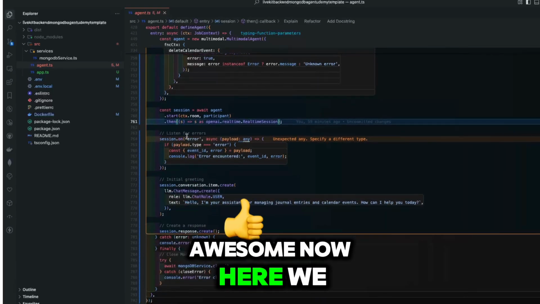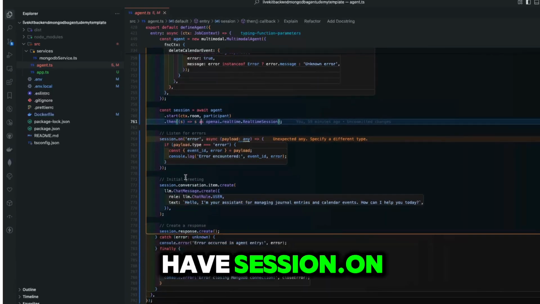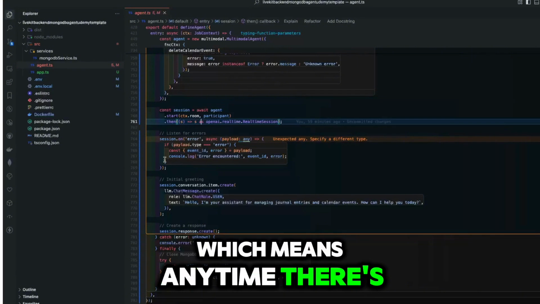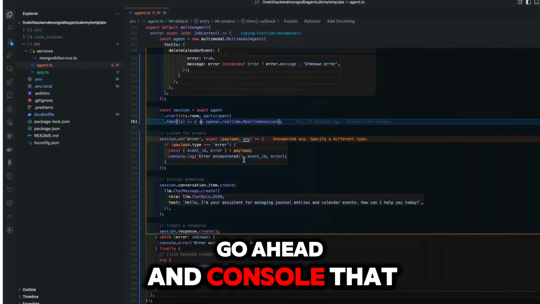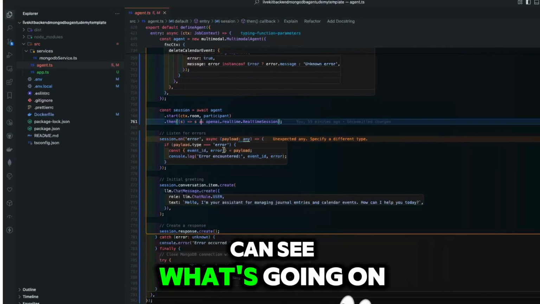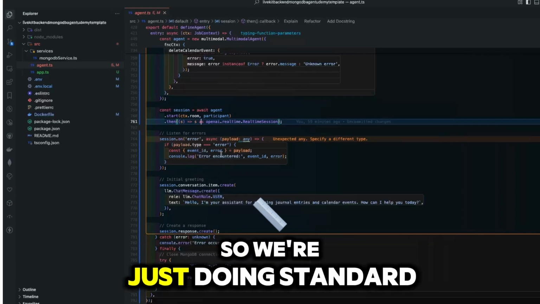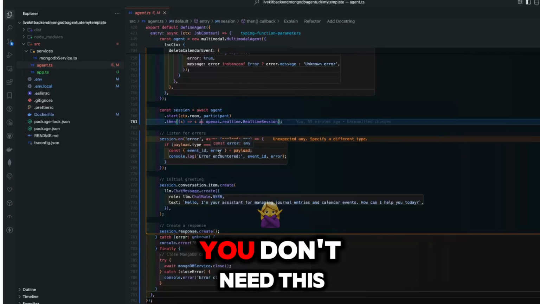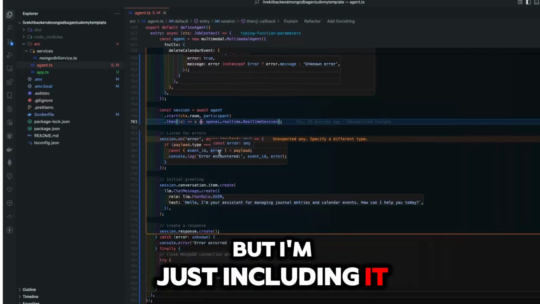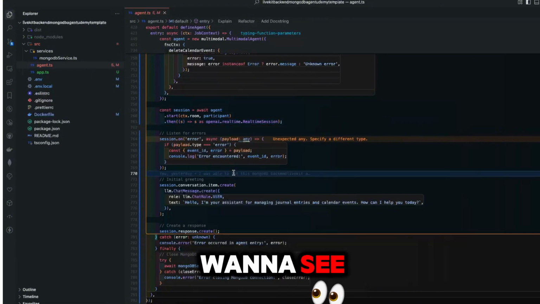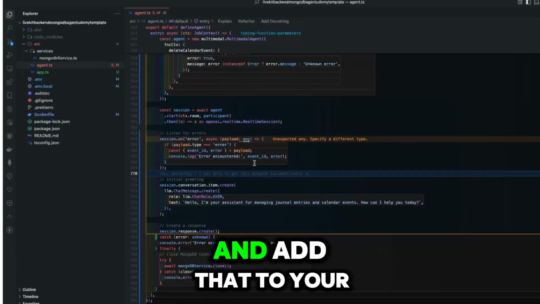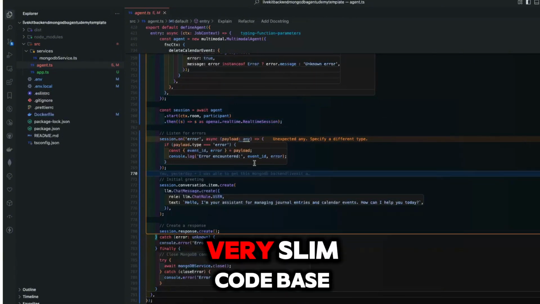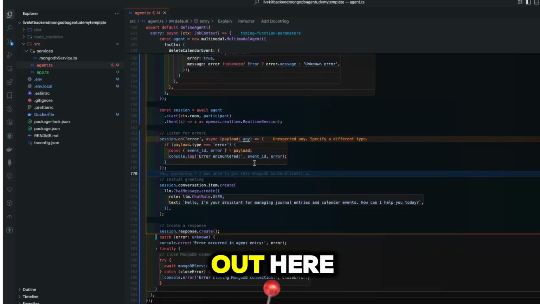Awesome. Now here we have session.on, which means anytime there's an error, go ahead and console.log that error to me so that I can see what's going on. So we're just doing standard event handling. You don't need this, but I'm just including it just in case there are any errors that I want to see. You can go ahead and copy that and add it to your code base, or if you want it to be a very slim code base, you can leave that out.